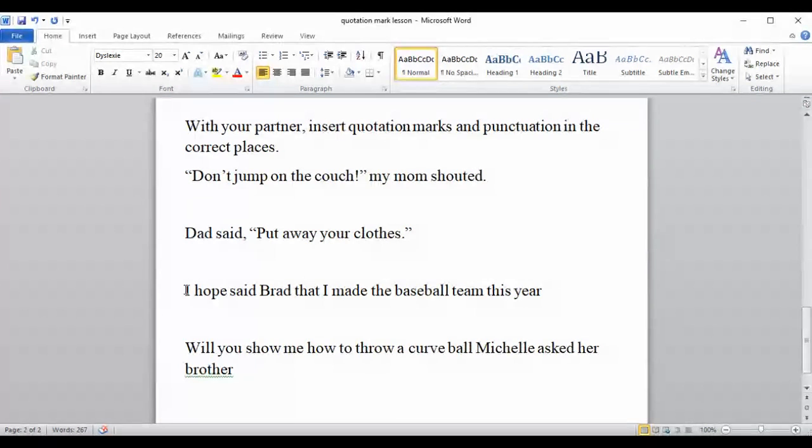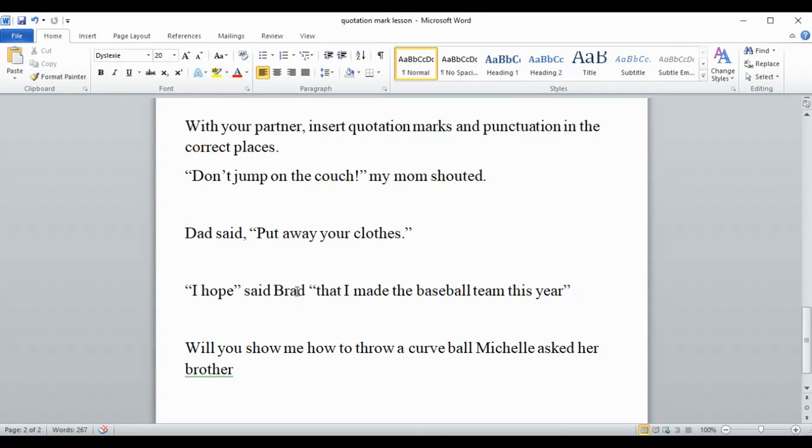We're going to put quotation marks here because he said, "I hope." And we're going to put them here. The other part of what he said is "that I made the baseball team this year." You might notice that I'm kind of doing this in steps. I'm doing first, where do the quotation marks go? And then I'm trying to decide where to put commas or exclamation points or periods or question marks.